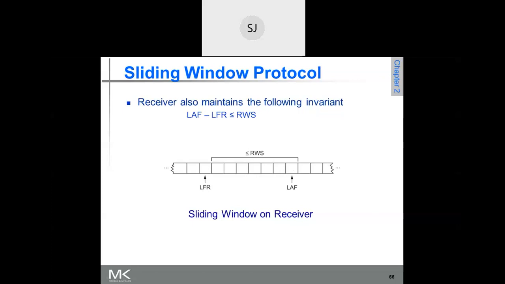LFR is 11, sir. LAF is 18. LFR is 11, earlier it is 10, so from 10 it becomes 11. Try to understand my question. Frames 11, 12, 13, 14, 15, 16, 17 have been received successfully. The receiver will acknowledge for 17. That means up to 17, every frame is received successfully. Then what is the new value for LFR?